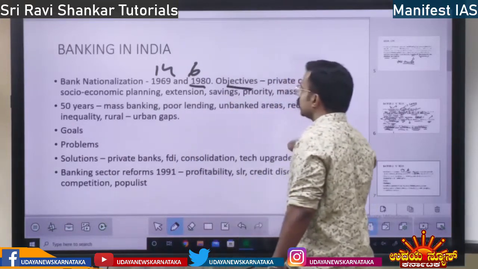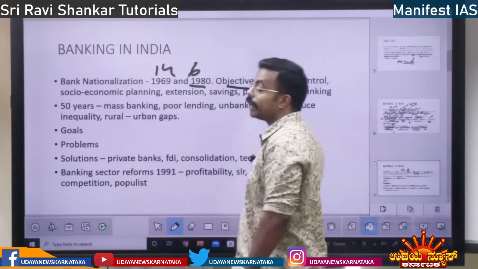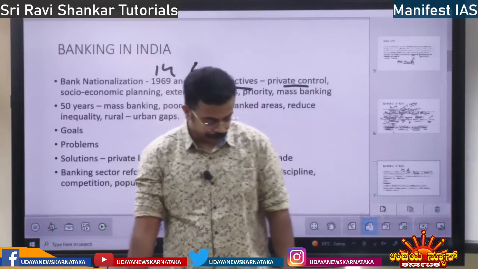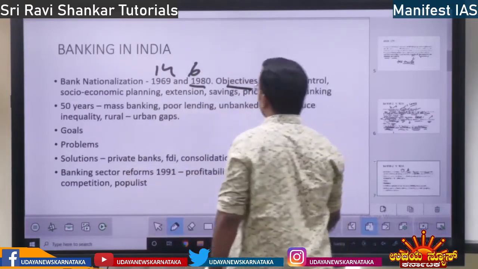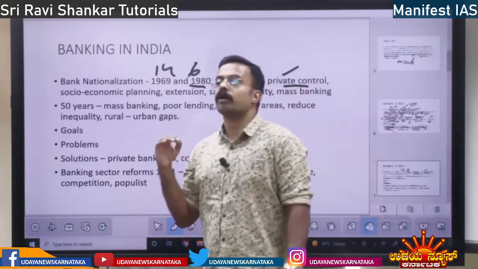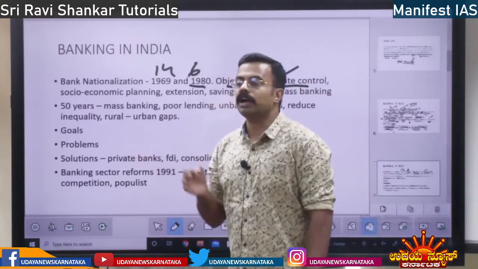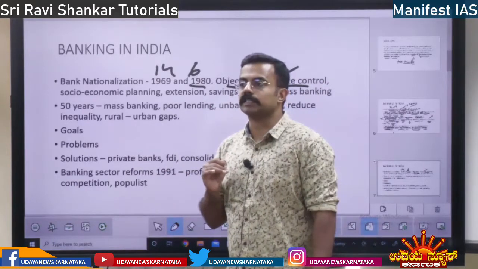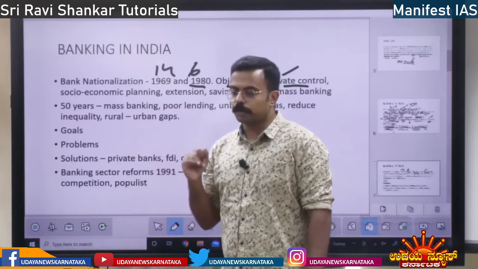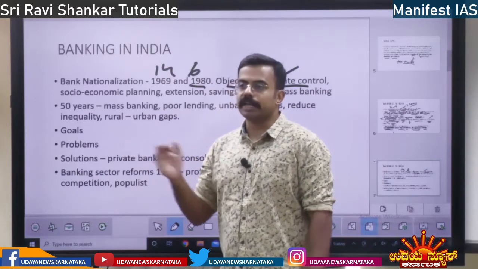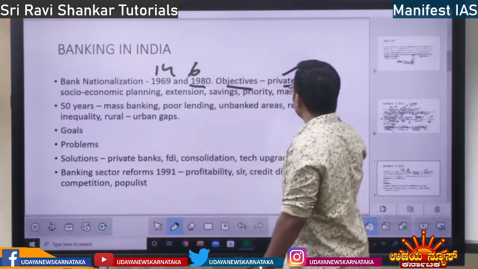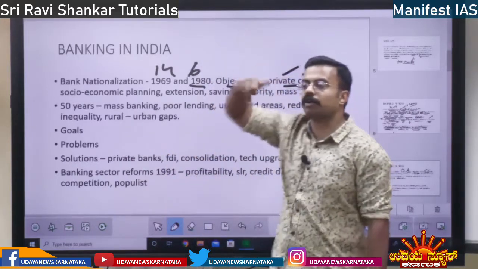So bank nationalization, what is the objective? Private control. See, earlier the banks were under private control and actually they were profit oriented. They did not care about the poor sections of the population. They did not care about the expansion of industry. They did not care about the development of the country. All they cared about was self-interest. So once you nationalize, it is taken under government control.